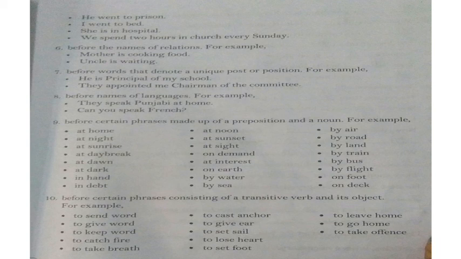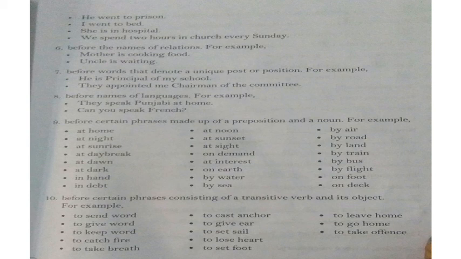Tenth, before certain phrases consisting of a transitive verb and its object. For example, to send word. Here send is the verb, and similarly give, keep, catch, take, cast, set, lose, leave, go. These are all transitive verbs, and this is the phrase. So there also we omit articles. These are the certain rules where we omit the articles. So you should read the lesson 2 to 3 times so that you can learn all the rules, and try to do the exercises given below yourself.